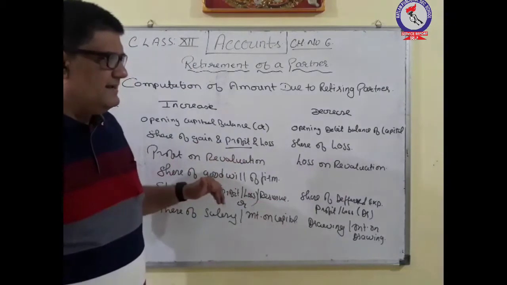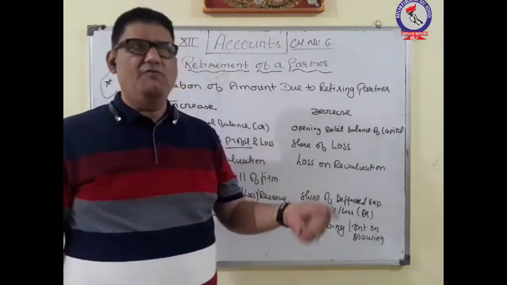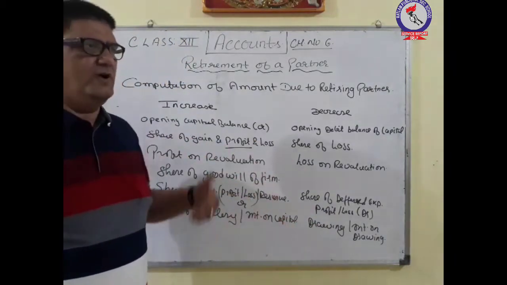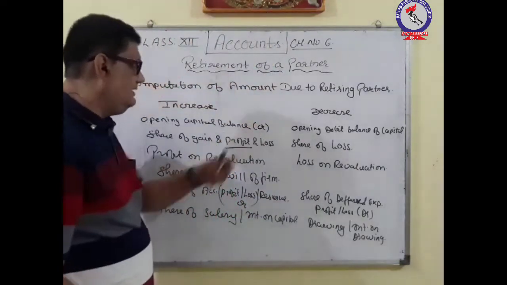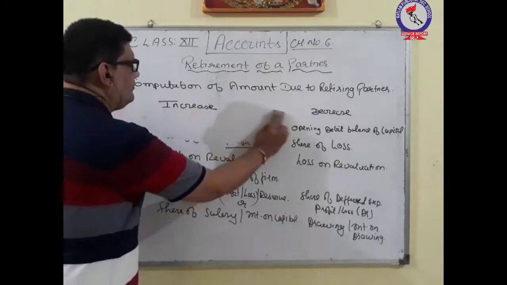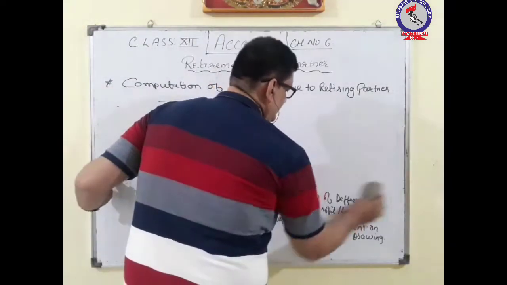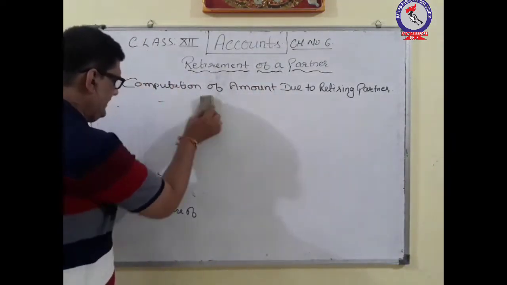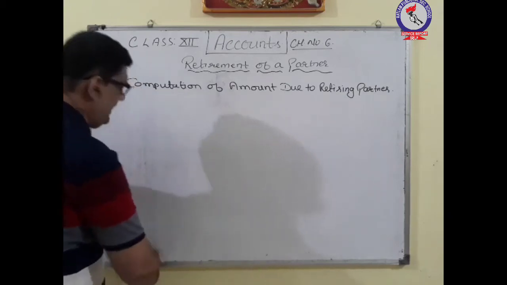Now we will be seeing how we have to actually compute the amount, and for that what we have to do. So we have to prepare the capital account of the partner in order to know what is the exact amount which is outstanding on the name of that partner on the date of the retirement.